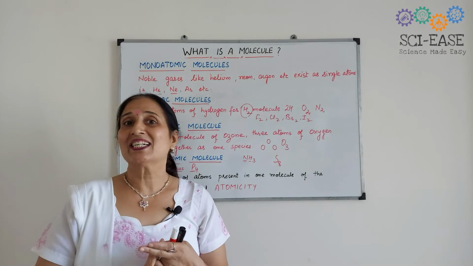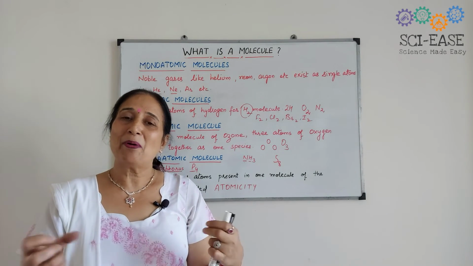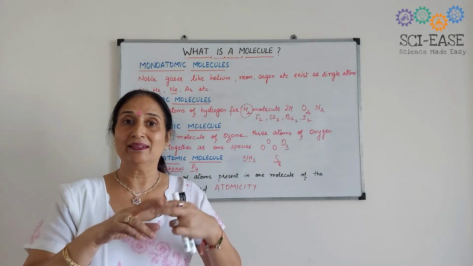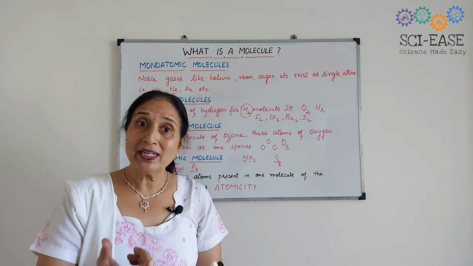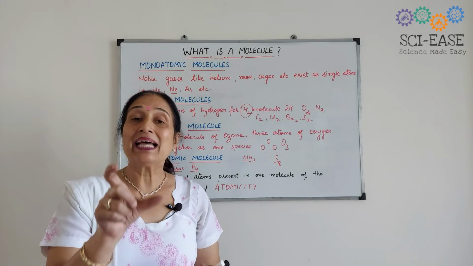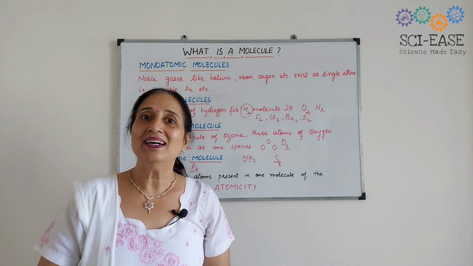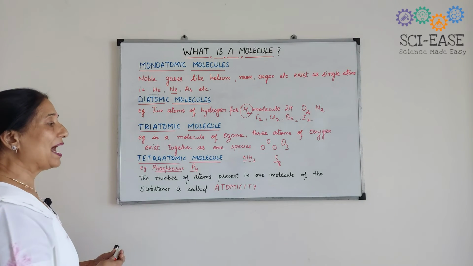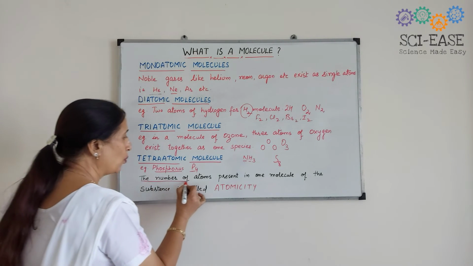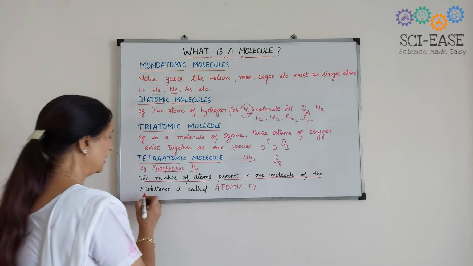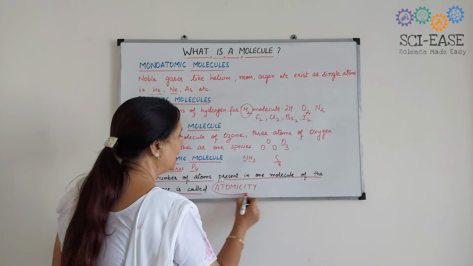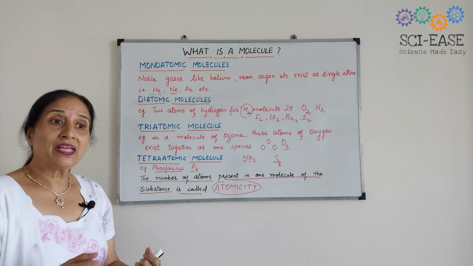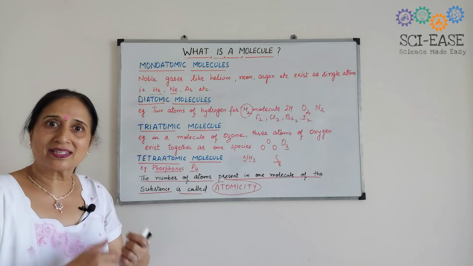Now, there is one term. In fact, we are speaking about this only, the number of atoms which are present in a molecule. If 2 are present, then diatomic. So what is that? A new term for you, that is atomicity. Atomicity is the number of atoms present in one molecule of a substance, that is called the atomicity of that substance.